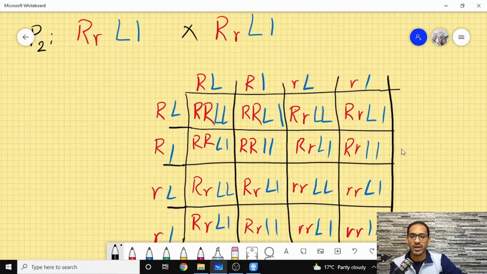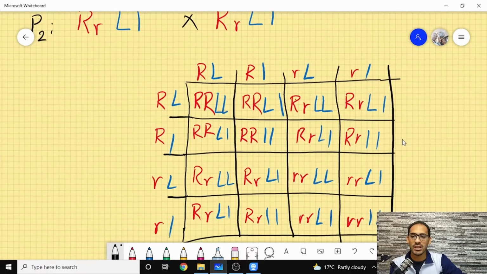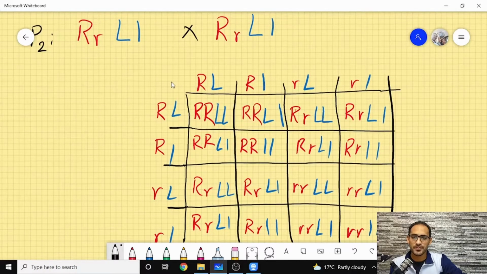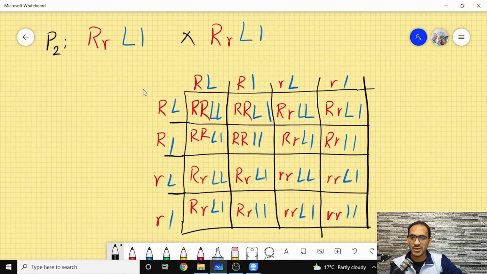Now, these 16 probabilities, you can see over here, zoomed out a little bit so you can see clearer. I'm having an individual with R capital, R small, L capital, L small, mating with another individual with R capital, R small, L capital, L small. So you are getting 16 probabilities.